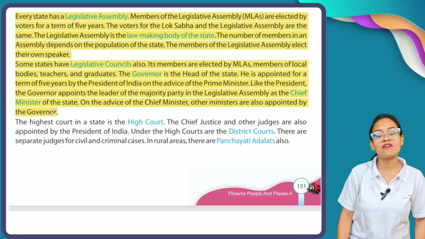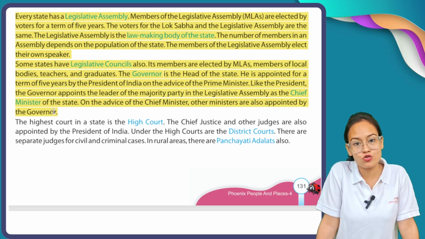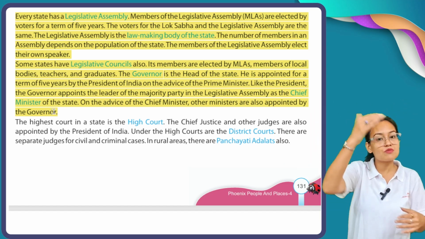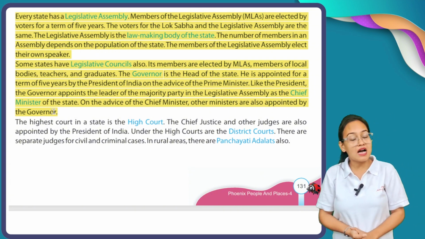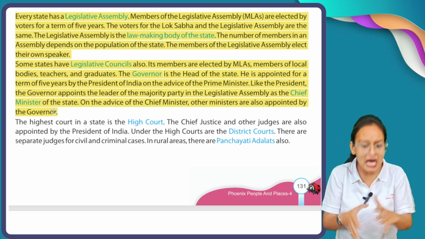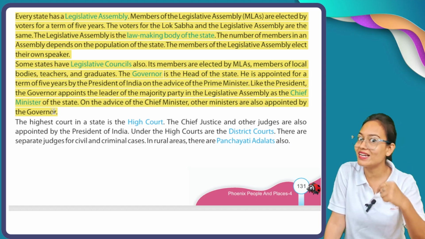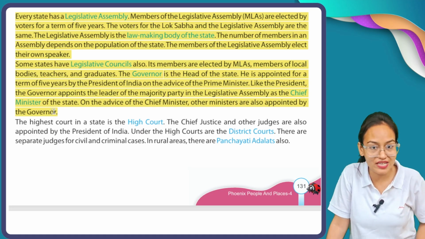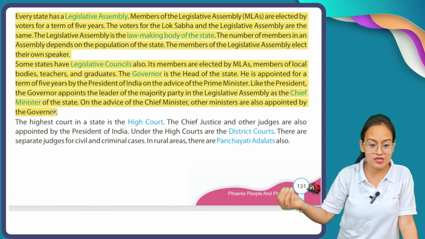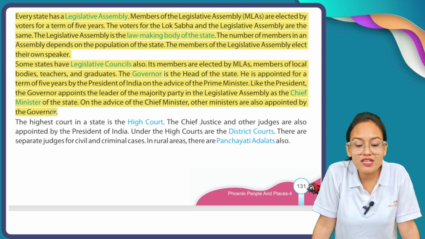Now you can see in the state government, there are many minor levels also. MLAs act statewide. After statewide there come many levels. After the legislative assembly comes the level of legislative councils. The members of those legislative councils are elected by members of legislative assemblies, because the members of legislative councils are from local people, like local teachers, local graduates, or maybe anyone. The governor is the head of the state.